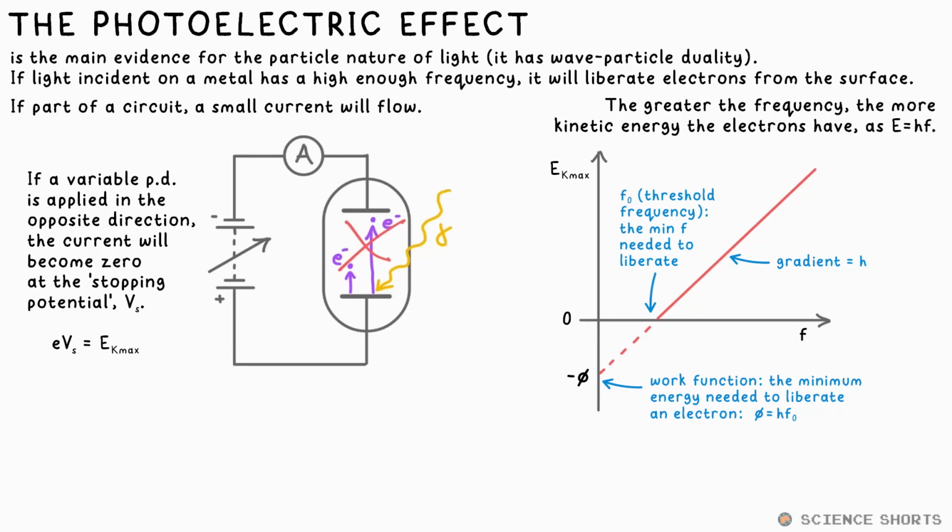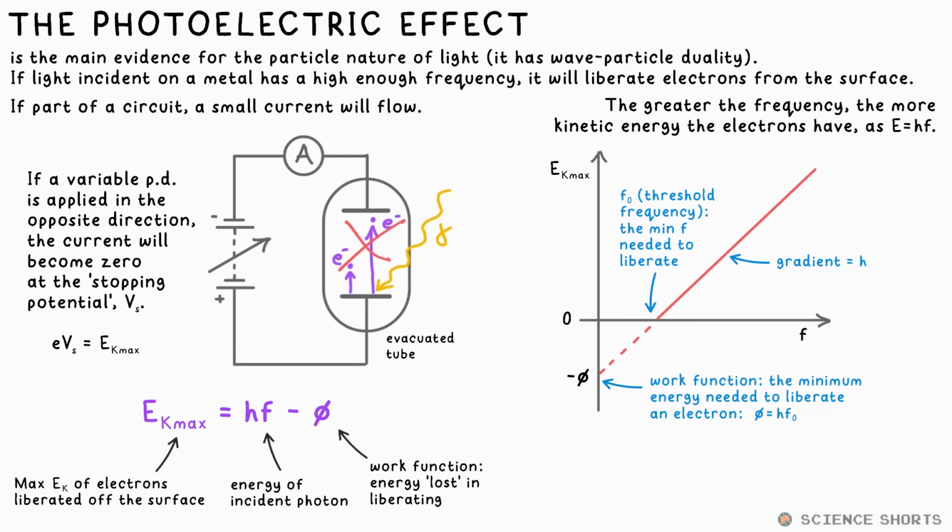The minimum frequency needed to liberate an electron we call the threshold frequency, f0. This means that the work function is therefore equal to h times f0. So here's the full equation. Ek max equals hf minus phi. The kinetic energy the electron has left over equals the photon energy going in minus the work function, the energy toll.